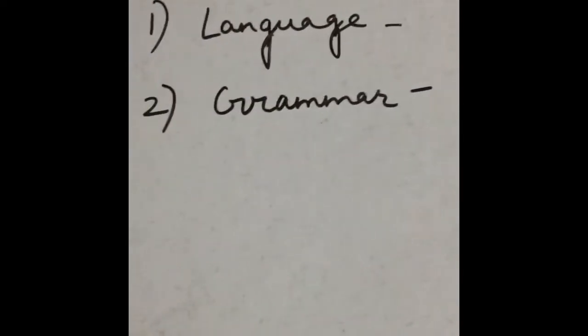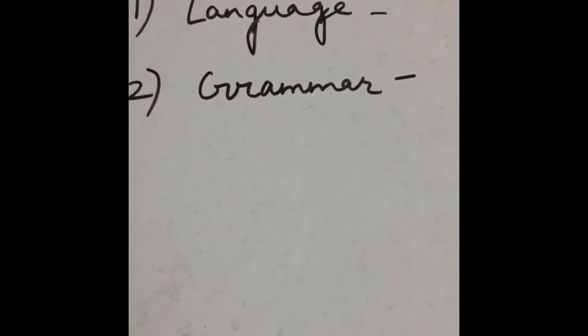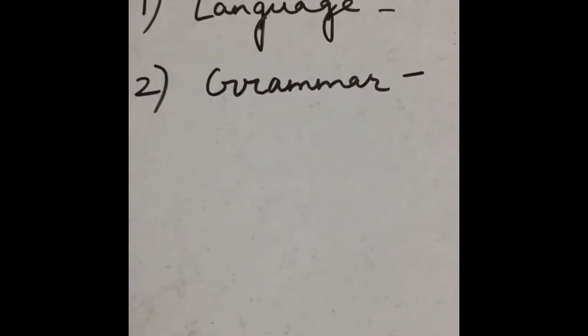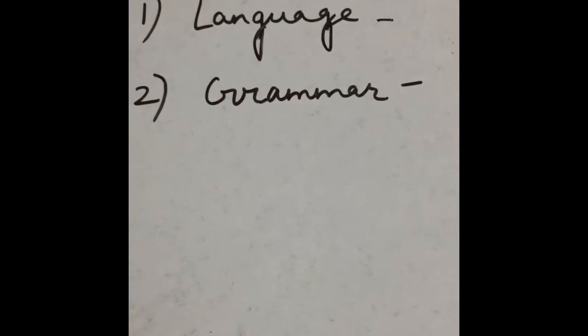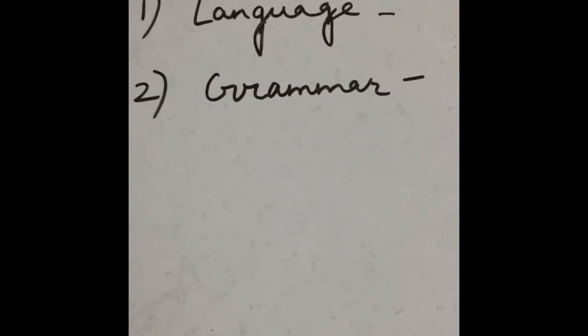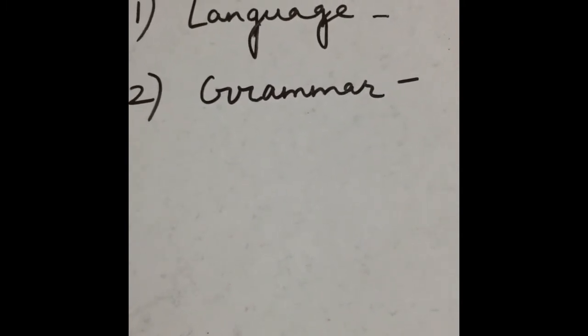Hello friends, today we discuss machines. Here there are two terms, language and grammar. Basically, what is language? Language is a set of strings, right? We had already seen that with the help of strings we design an automata.